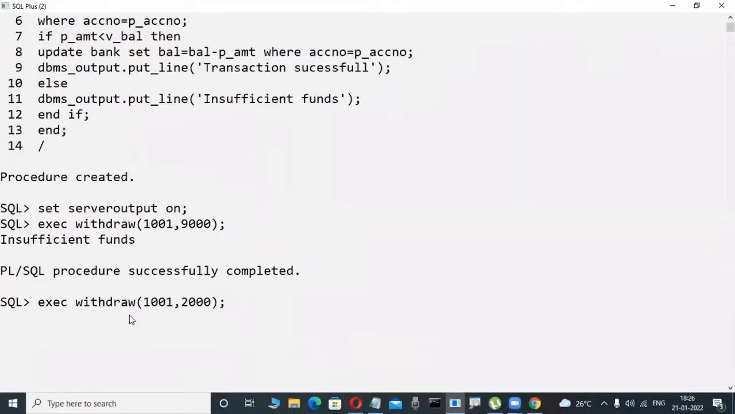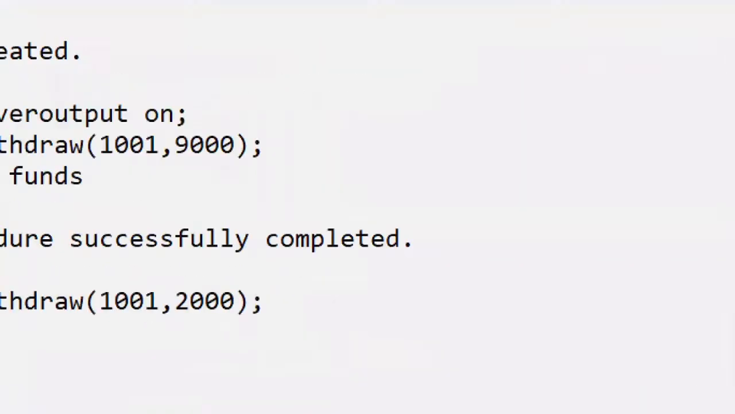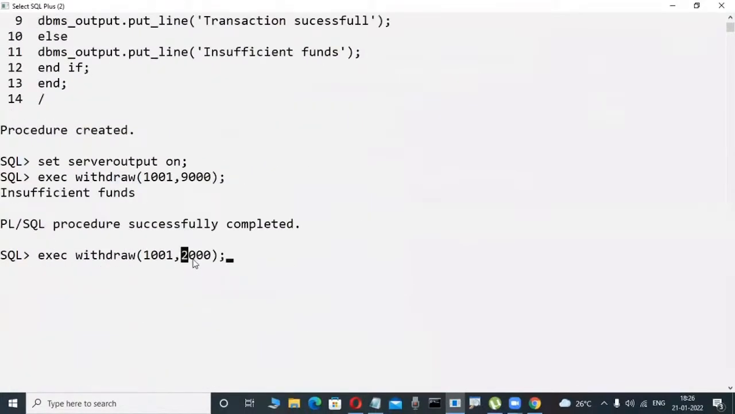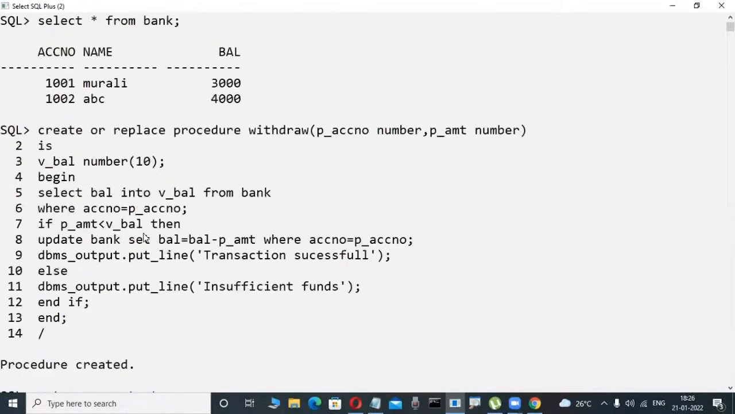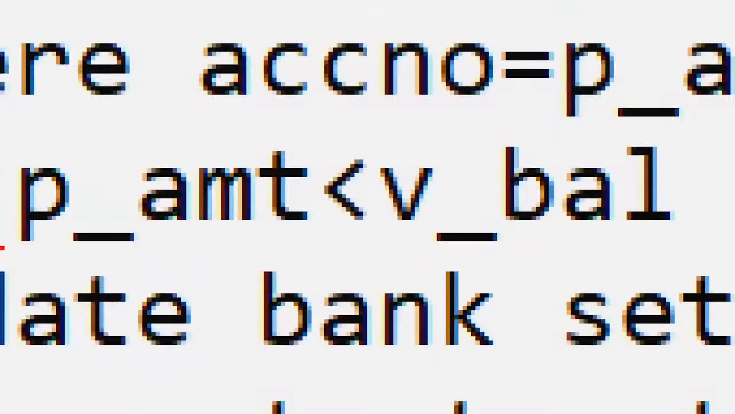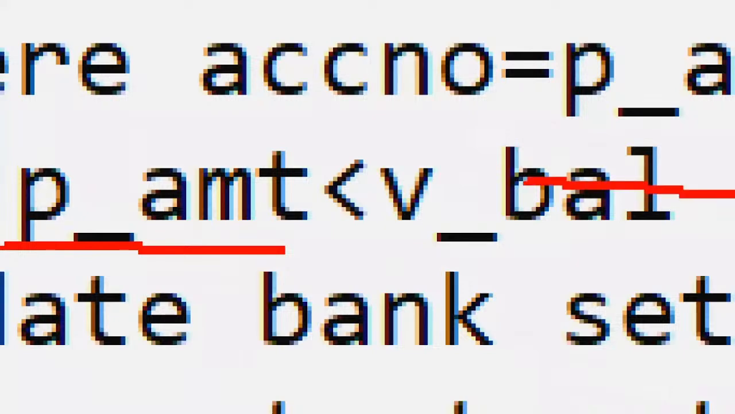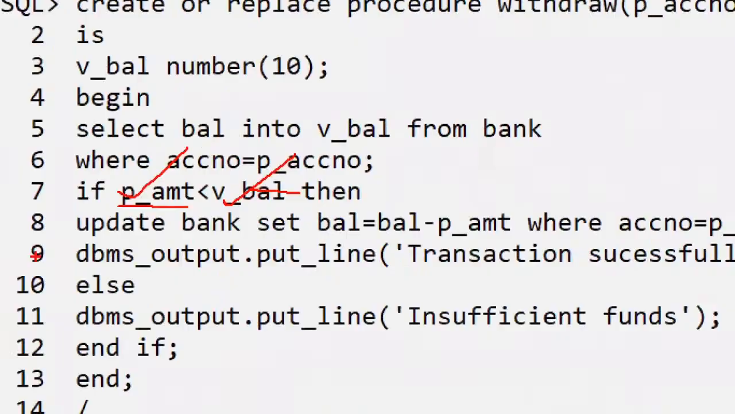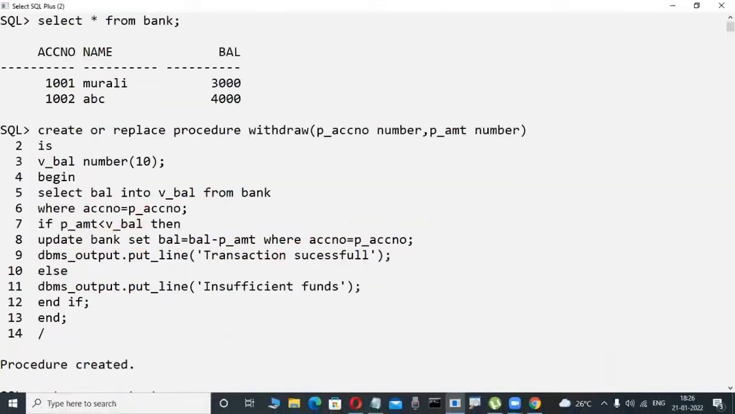Is it possible? Possible. Why? Because my balance is 3,000, and I try to withdraw only 2,000. Whenever the passed amount, 2,000, is less than the available balance, in this case 3,000, I am updating the bank table. Bank updating is modifying it. Just, transaction is successful.